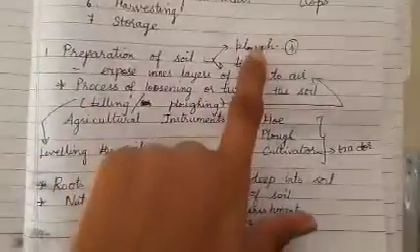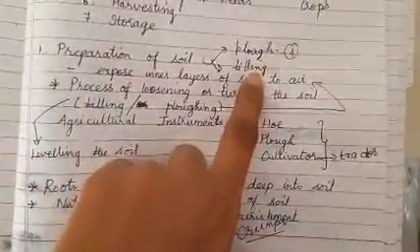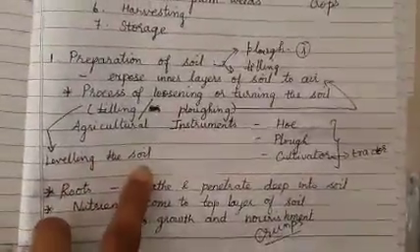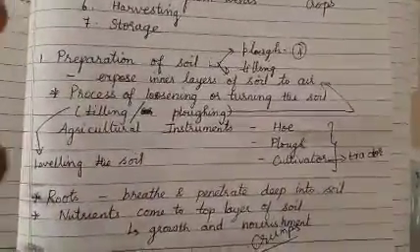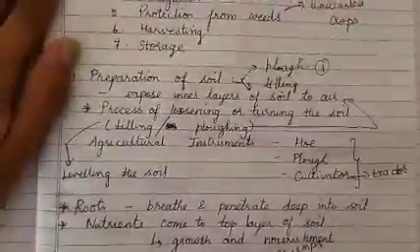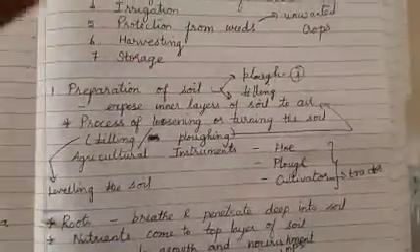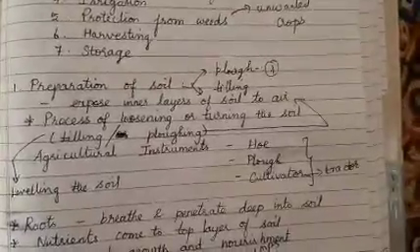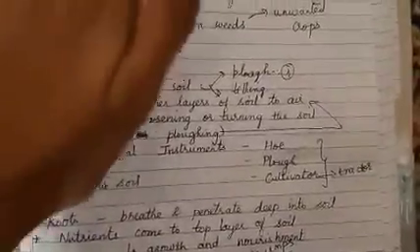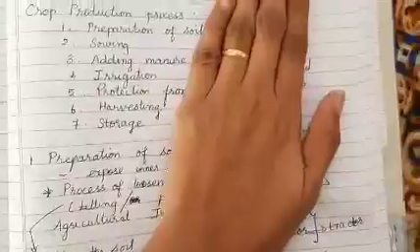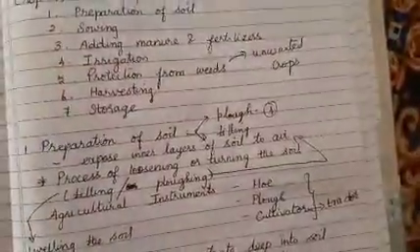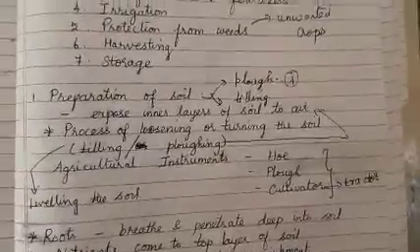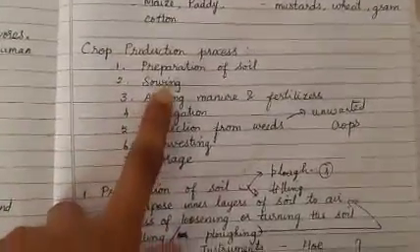So we are done with the ploughing process and the next one is tilling. Tilling is nothing but leveling the soil. Why do we level the soil? What is meant by leveling first of all? Now the soil which is loosened, which is exposed to the air, I will be just pressing it like this. I will be pressing the soil layers like this or I will be patting it, so that the soil is ready for the next process of sowing.